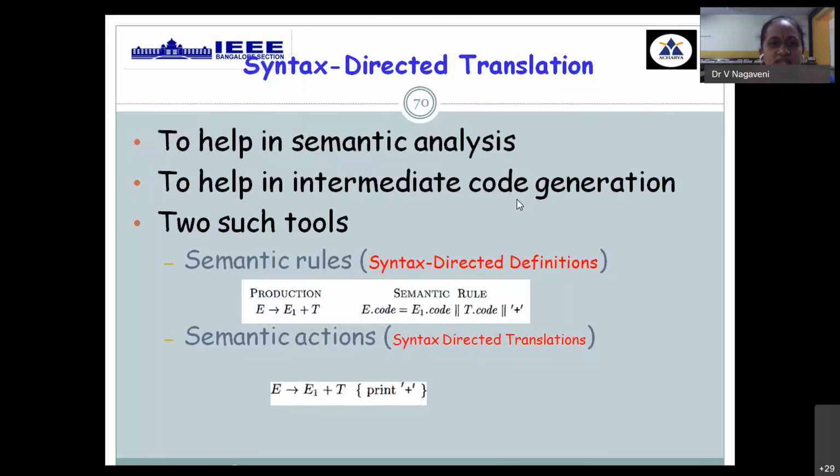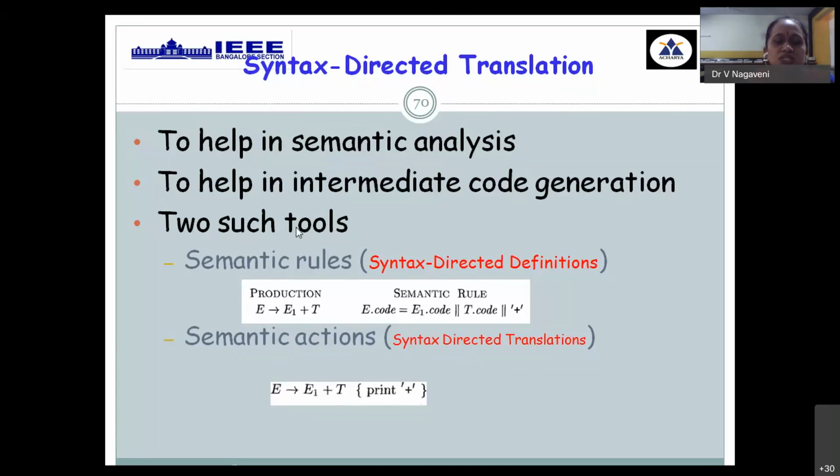In this syntax directed translation, mainly after semantic analysis, to automate the process of semantic analysis, we use syntax directed translation to generate the modified parse tree, and in the automation process to generate intermediate code, we need to make some evolution or changes in the grammar. The changes we make will be done in the form of syntax directed definition or syntax directed translation rules. So the rules we are writing will be in this form.